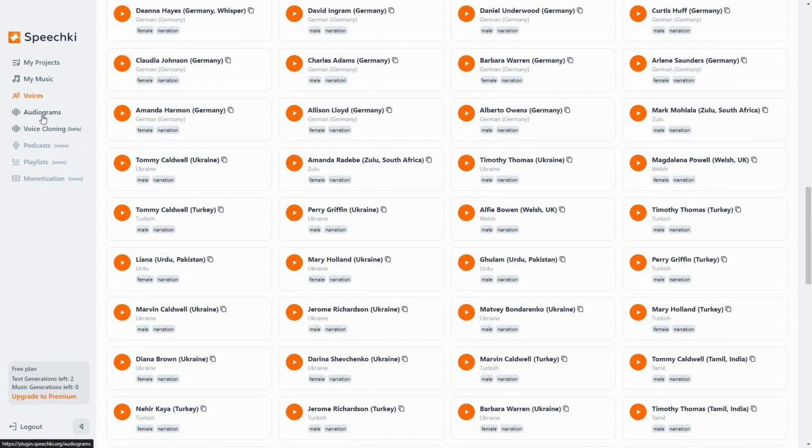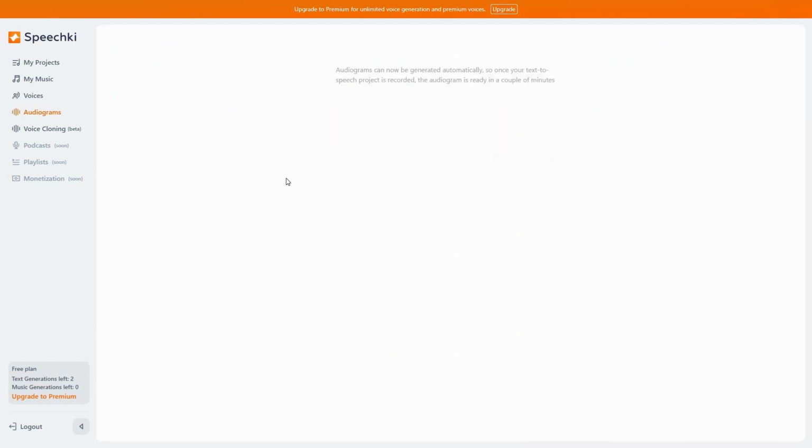And then there is another feature that is audiogram. On this audiogram section, you are going to get audiograms of all the text to speech or text to voices that you have generated on this my project section. So that is amazing, and I have already generated a text to speech, but that is still not appearing on audiogram because it takes a couple of minutes for that. But let me show you how the audiogram sounds or turns out.